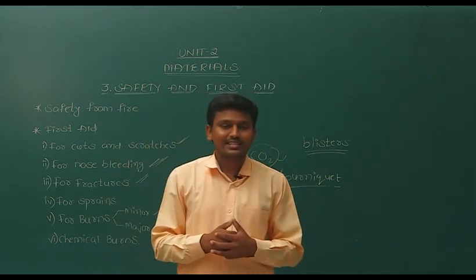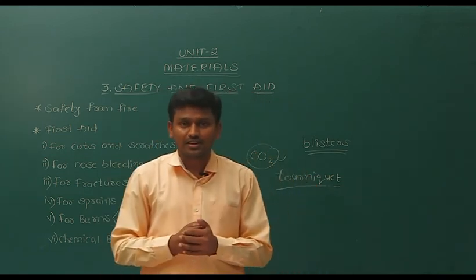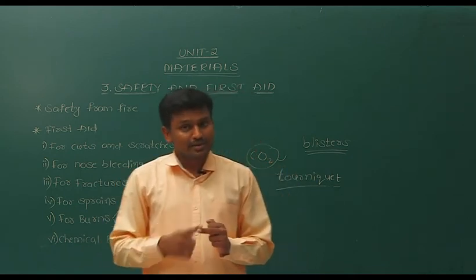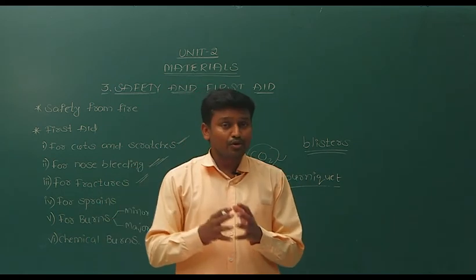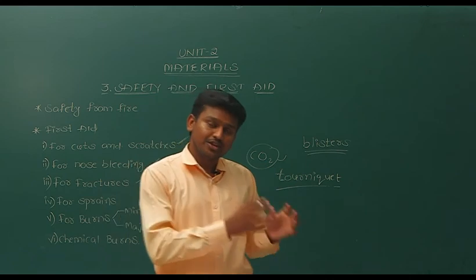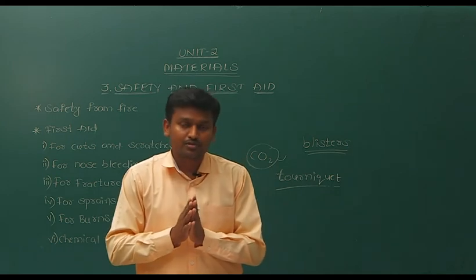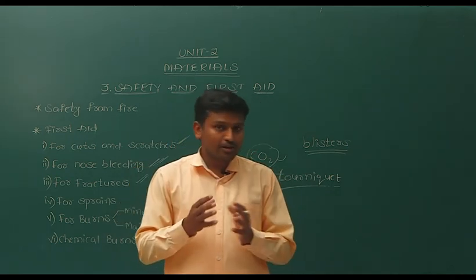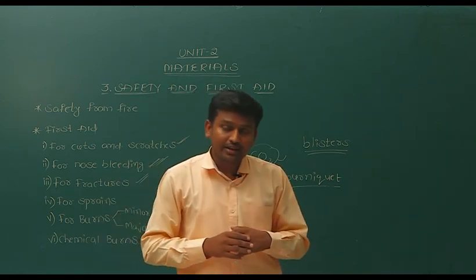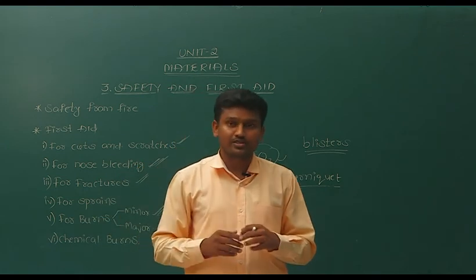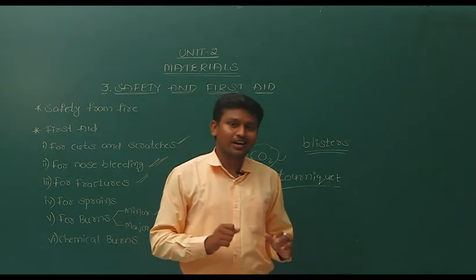And not only that, let's see the next topic, poisoning. What is poisoning? For example, insecticides, pesticides, and then maybe kerosene or others. Some people, when they are interested in suicide, may drink these, and even poisons are available outside. Some people also take sleeping tablets. So how could these be dangerous? Even expired medicine is dangerous, it becomes poisonous. We'll see all these in our next class, as we are running out of time.